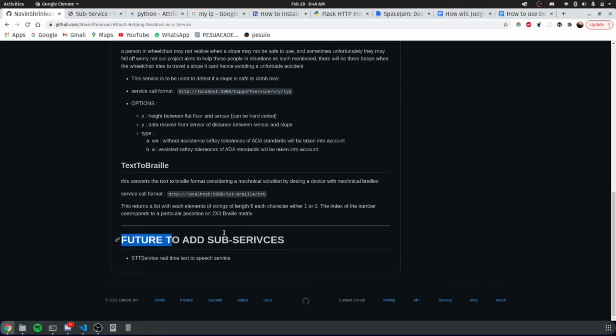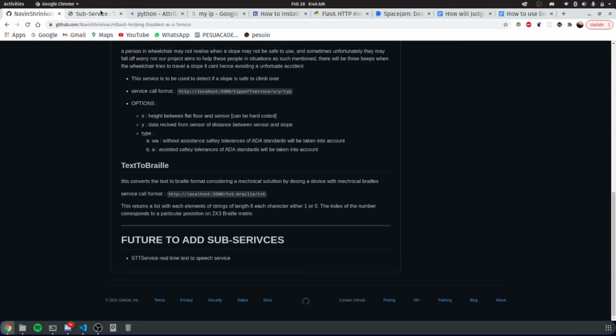And this was one of the sub-services we planned on implementing, but we ran into quite a few problems, so we couldn't do it. That is the speech-to-text service. Now, how is this any different from any previously existing speech-to-text? Is that this is a service and it will be simple to use.